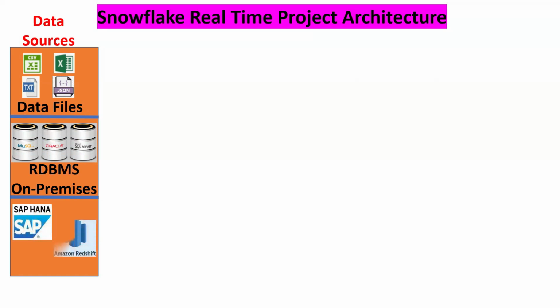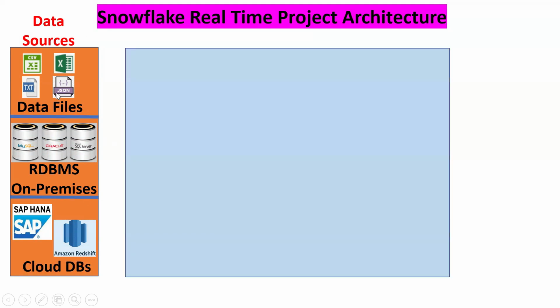For understanding purposes, my data is in JSON files, in an Oracle database, and in SAP HANA. I want to understand my business, so I am trying to move all this data to Snowflake. This is a data migration. We bring all this data to Snowflake so that I can process and analyze the data.